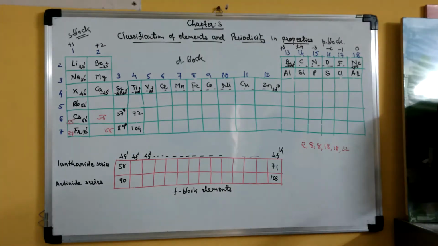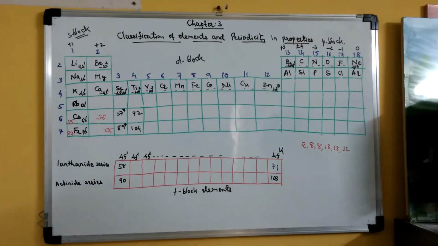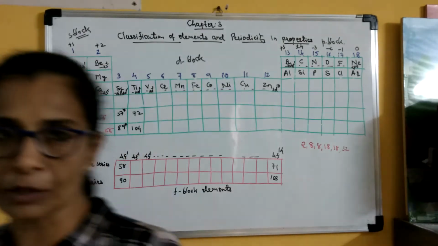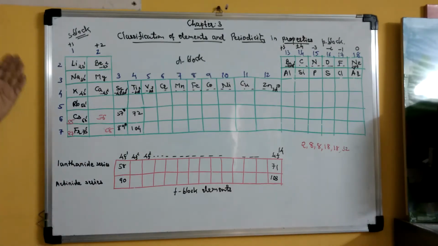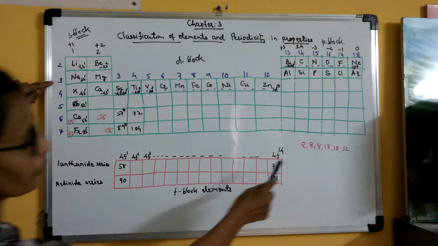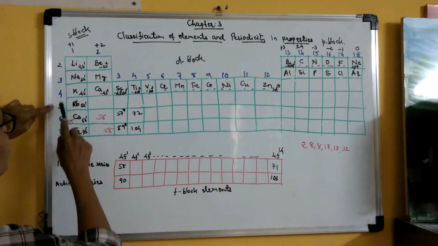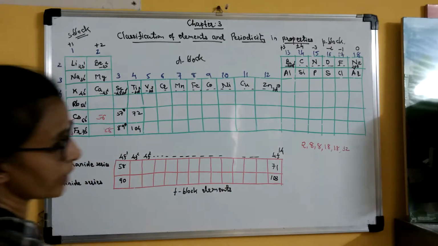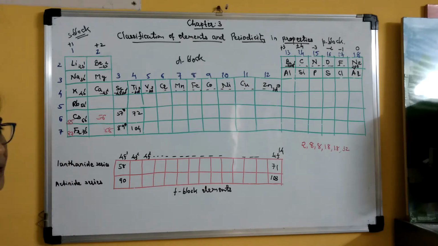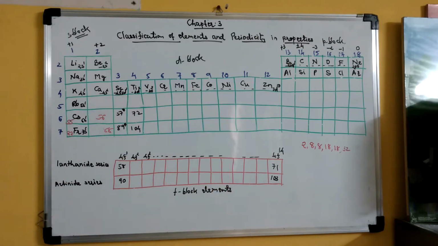Clear? So here in short, modern periodic table or the long form of periodic table has total 18 groups, means vertical columns, and 7 periods. In that the first period has only 2 elements, second and third periods have 8 elements, then 4th and 5th periods have 18 elements in each. 6th period has 32 and 7th period is incomplete period. Clear? This is the basic information.